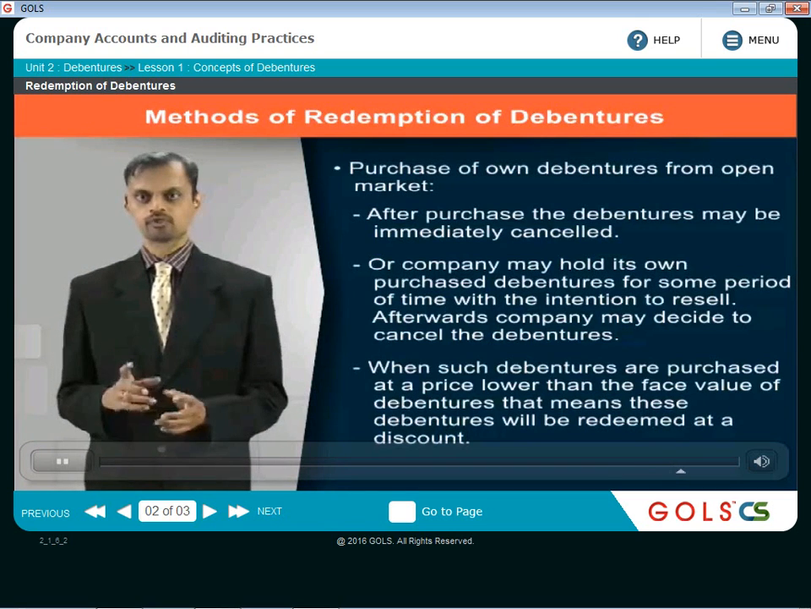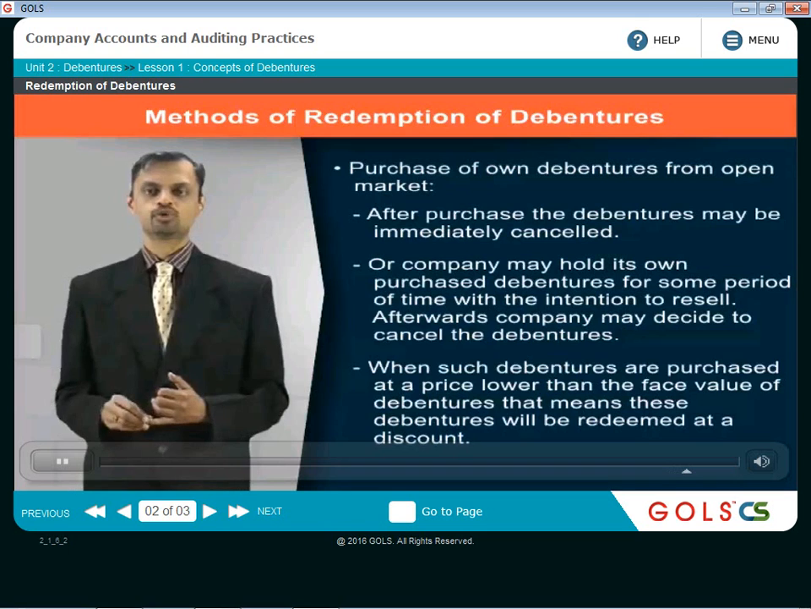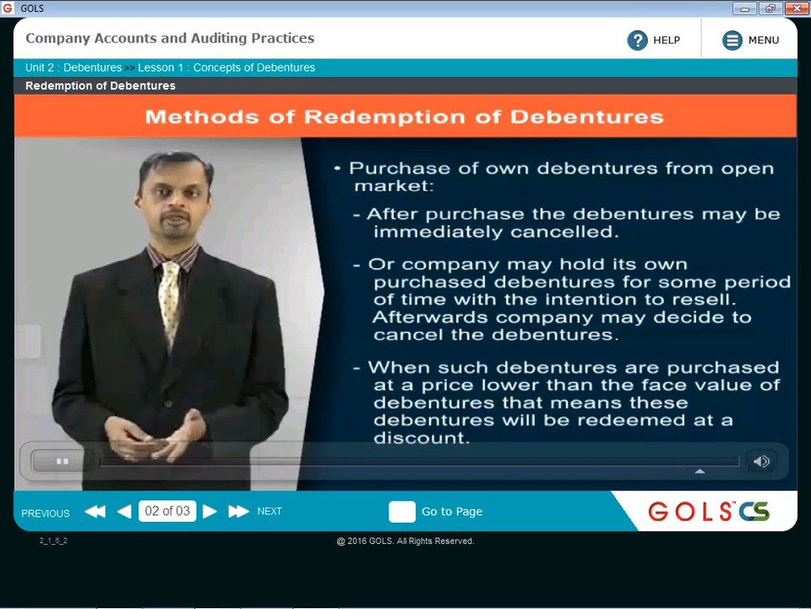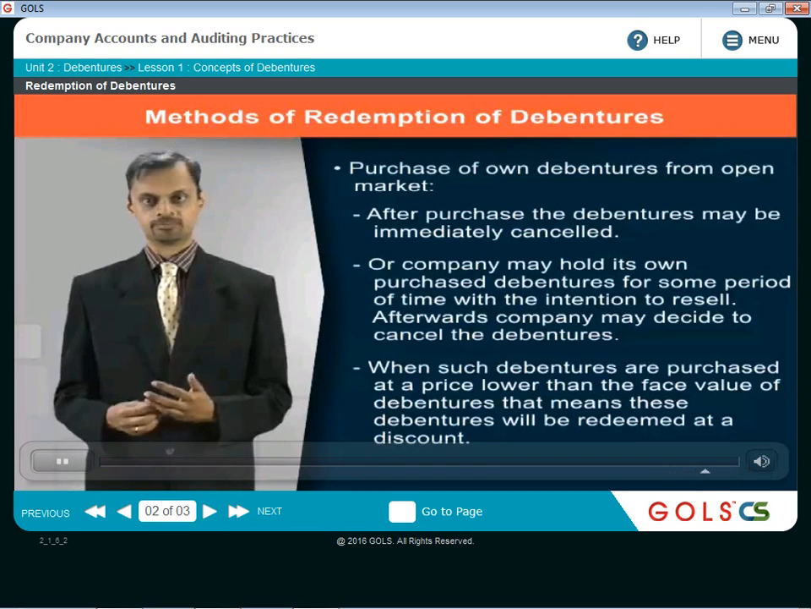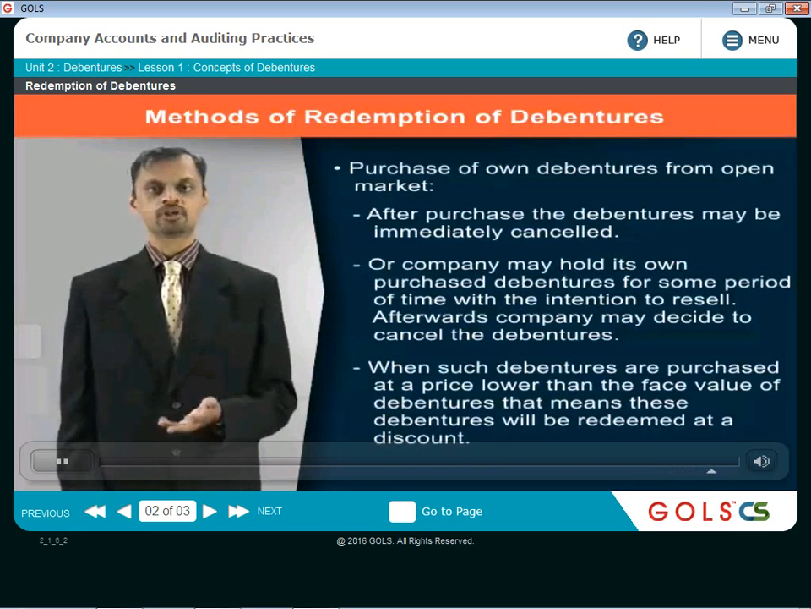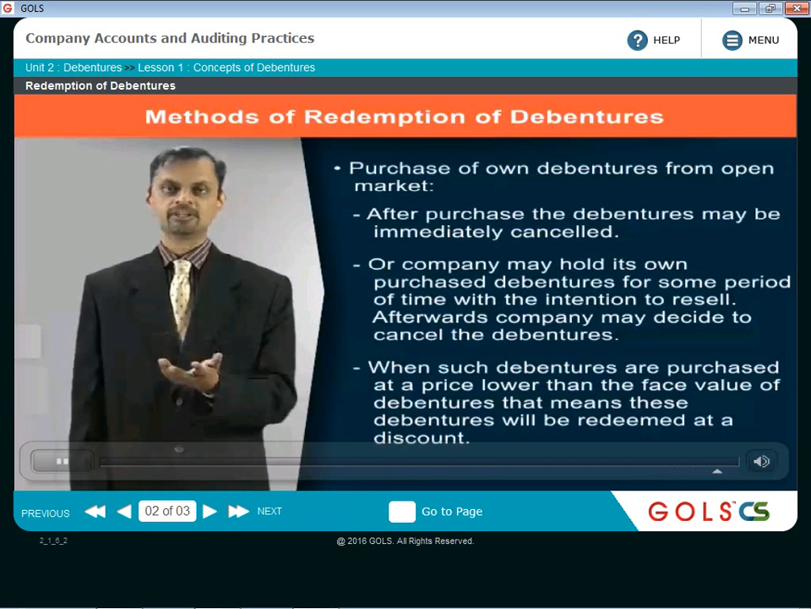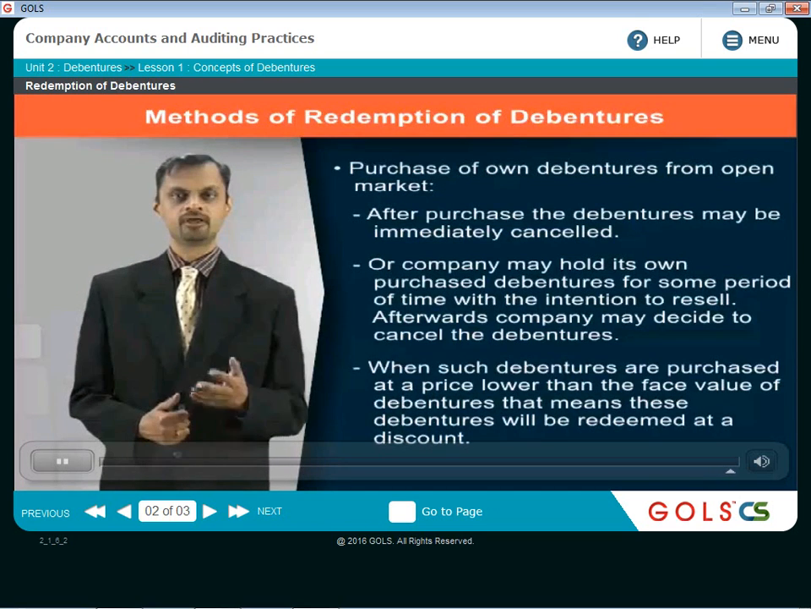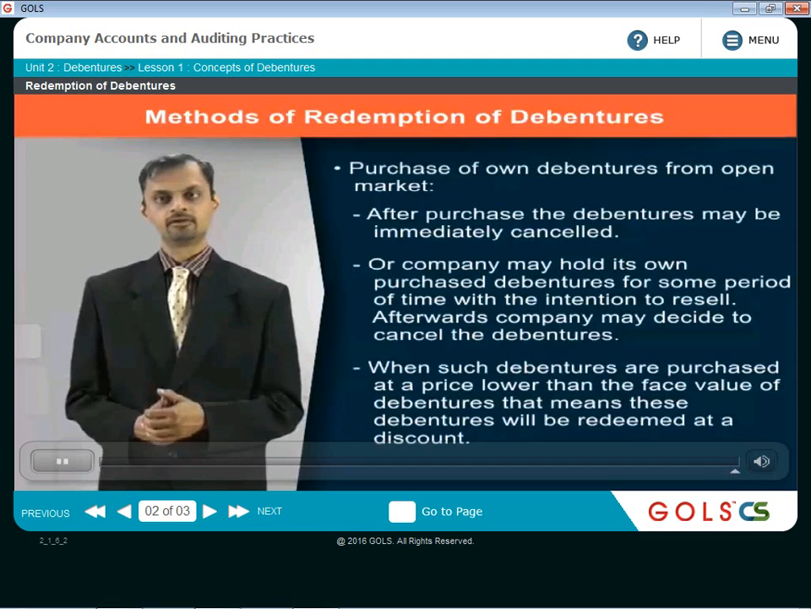So when such debentures are purchased at a price lower than the face value, that means these debentures will be redeemed at a discount, because the market price is lower. The company is paying lesser money to the debenture holders. That is what is called redemption at discount.